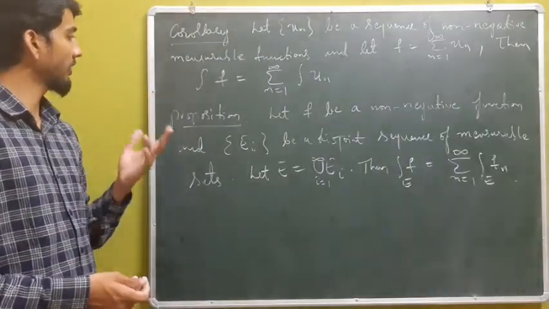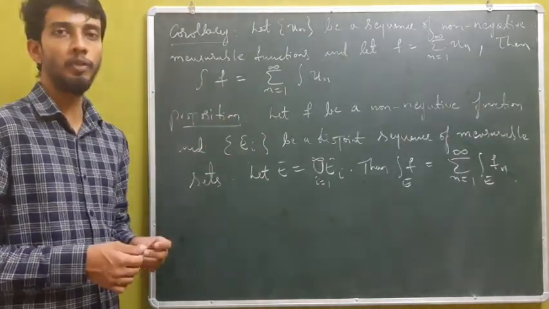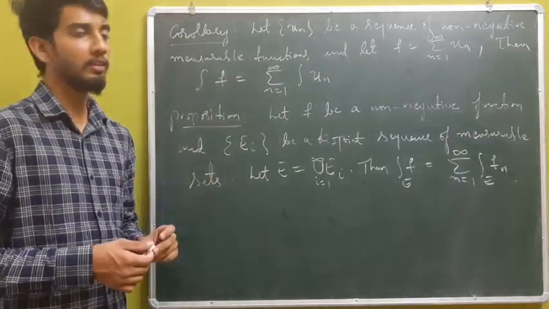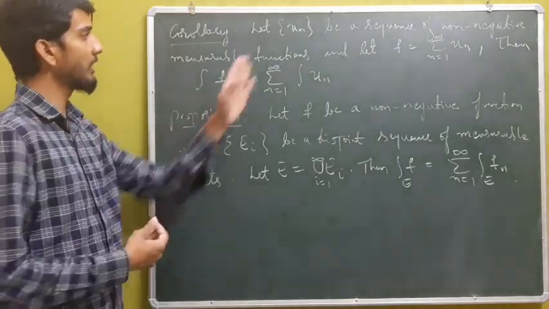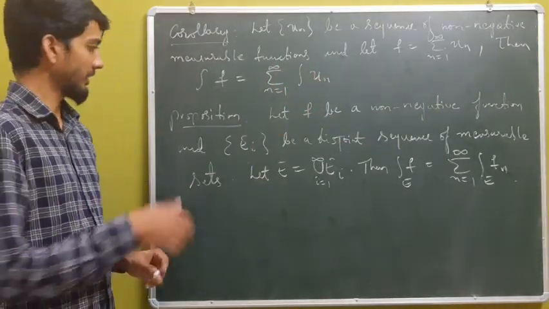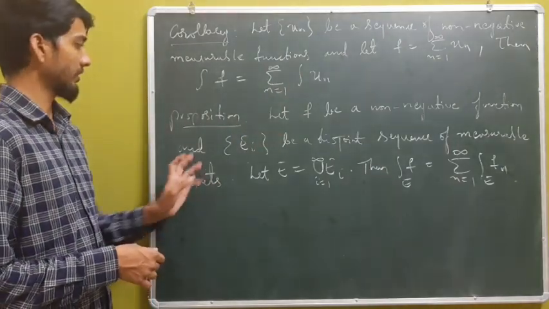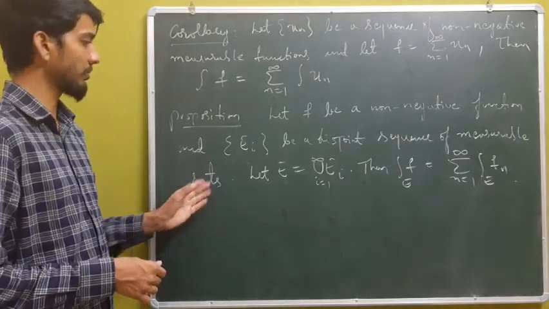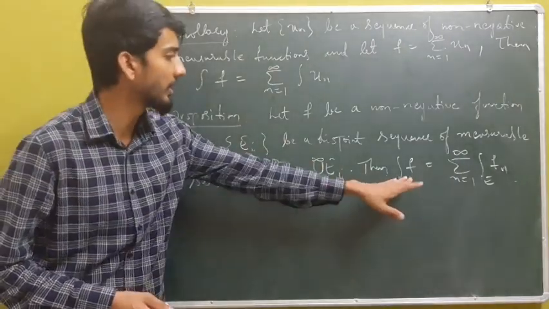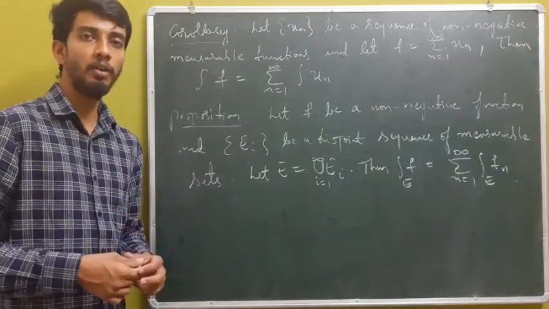Next we have a corollary and a proposition to see. The corollary states: let un be a sequence of non-negative measurable functions, and if f is equal to the summation of un, n from 1 to infinity, then we have integral of f to be the same as summation of integral of un. And we have a similar proposition: let f be a non-negative function and ei be a disjoint sequence of measurable sets, and if e is the union of the ei's, then we also have integral of f over e to be the same as summation of integrals of f over ei, with i running from 1 to infinity.